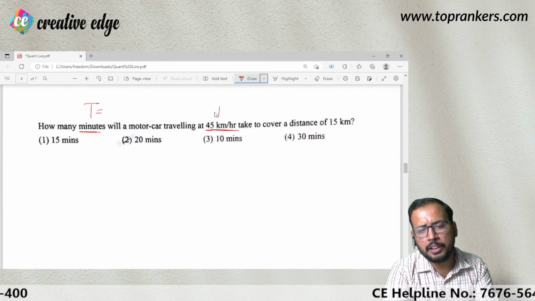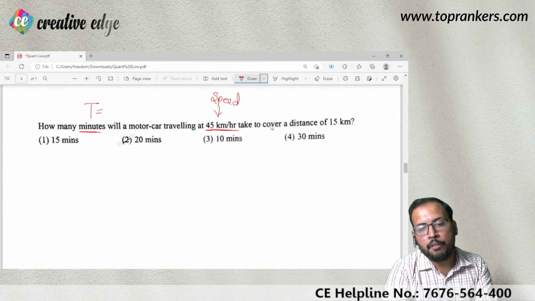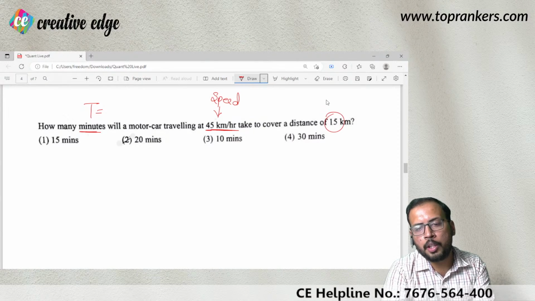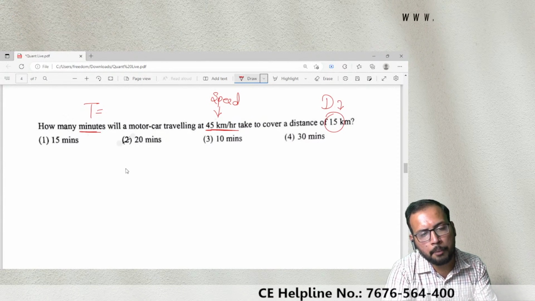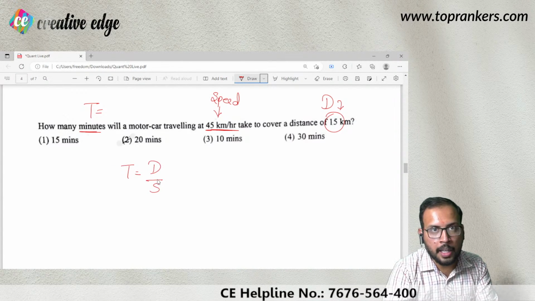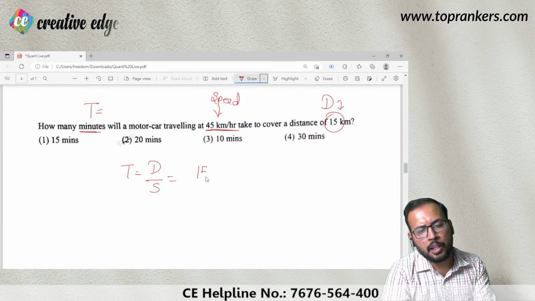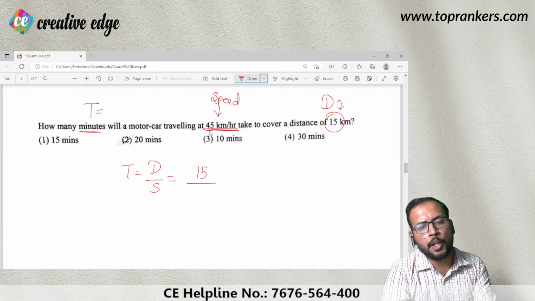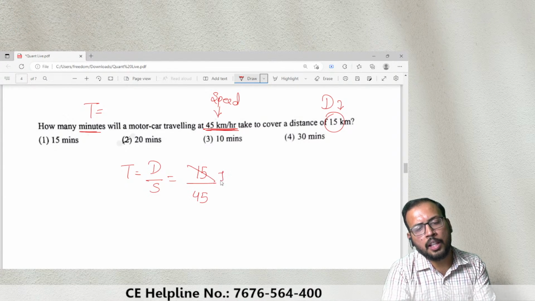Will a motor car traveling at 45 kilometer per hour? That means you can simply see that this is nothing but the speed of the car. It wishes to cover a distance of 15 kilometer. That means the distance has also been mentioned to you. So if I wish to find out the time, time is going to be distance upon speed. I hope everyone knows this formula. So distance is basically 15 kilometer upon speed. Speed is 45 kilometer per hour, which is, you can see here, 15 ones are 15, threes are.